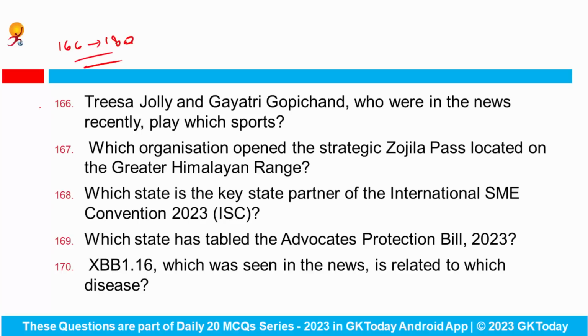Let's start. Trisa Jolly and Gayatri Gopichand, who were in the news recently, play which sport? Actually, they won the semi-finals of the All England Badminton Championship that was held in Birmingham, and that's why they were in the news. So they are associated with badminton.